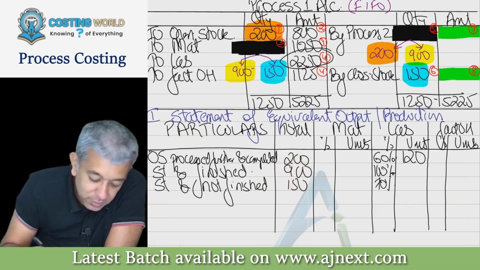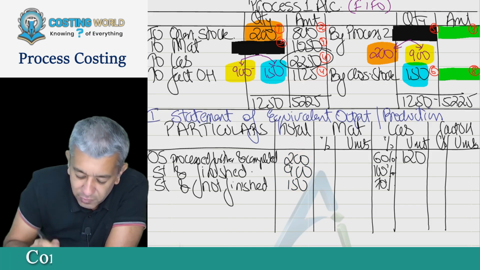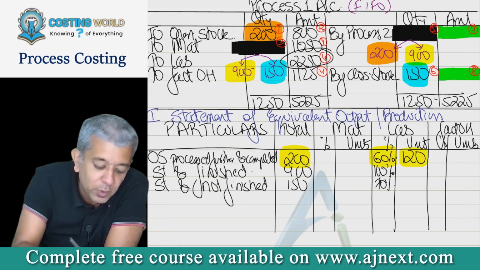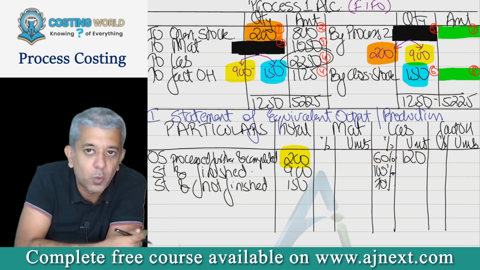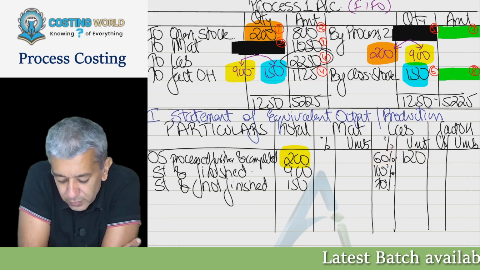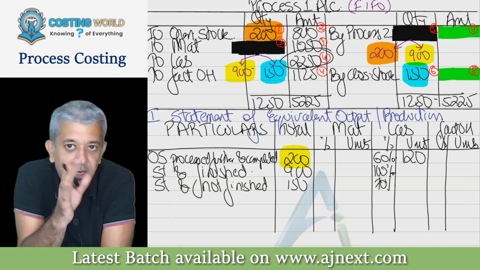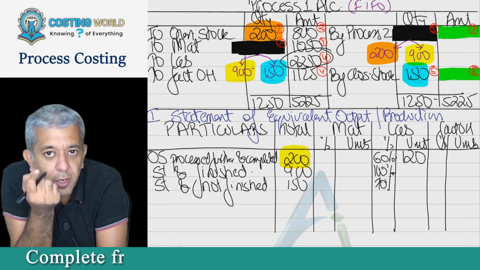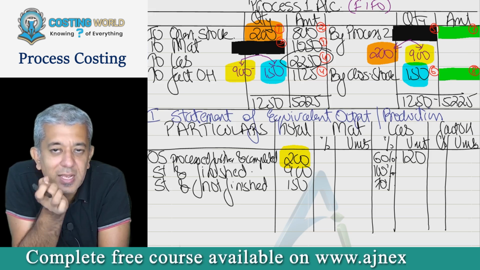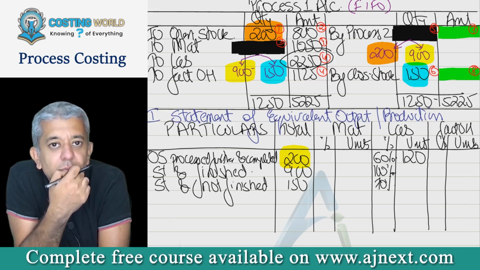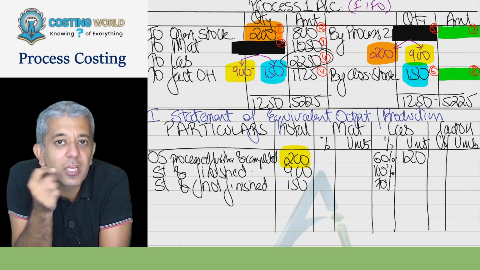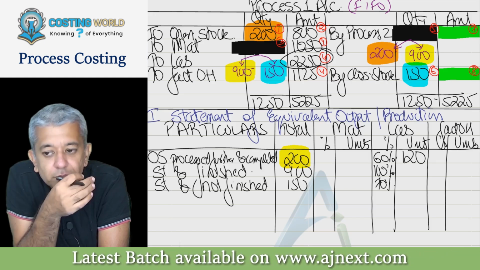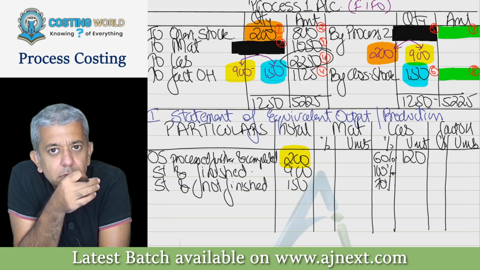Listen very carefully. I multiply 200 by 60% to make that 120. What is 120? It is called equivalent output. What do you mean by equivalent output? Think, whatever I am saying, does it make sense or not? Completing 200 units to the extent of 60% is also exactly equal to completing 120 units fully. You understood this?